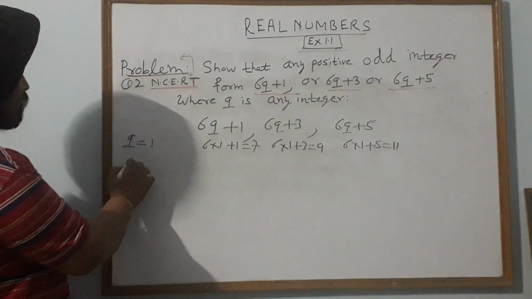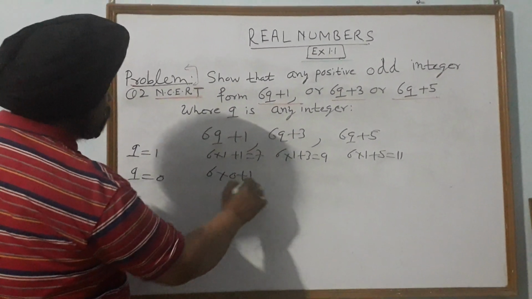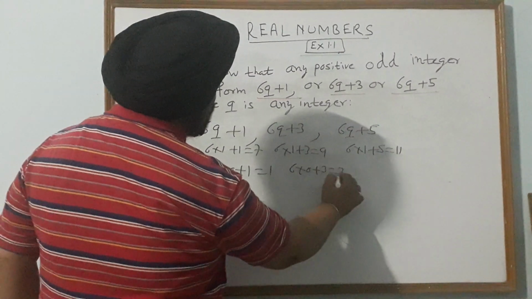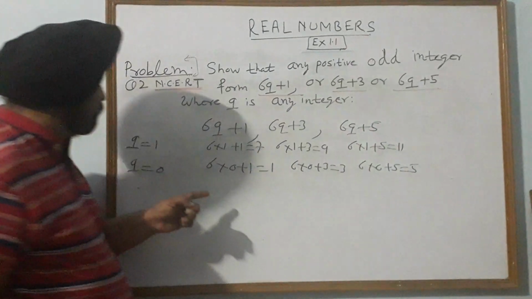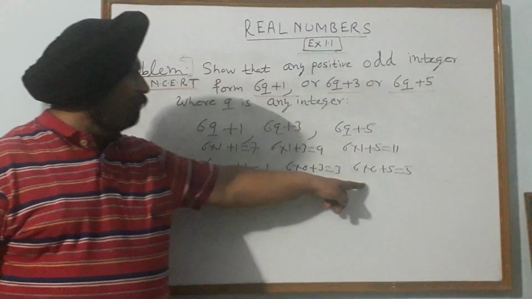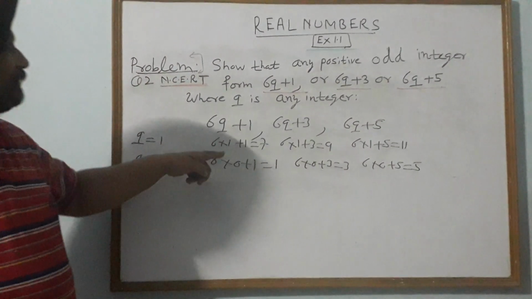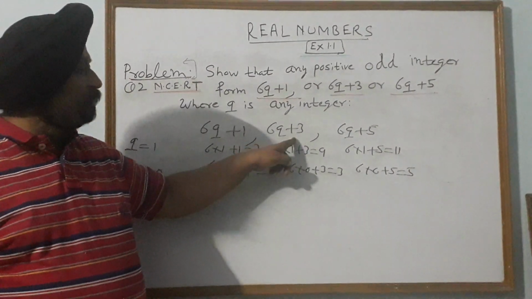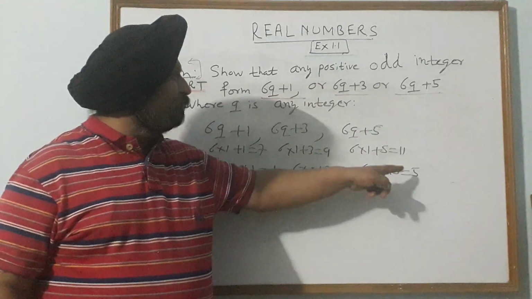Similarly, if we put q equal to 0, we get 6 into 0 plus 1, that is 1; 6 into 0 plus 3, that is 3; 6 into 0 plus 5, that is 5. So when the integer q is 0, we get 1, 3, 5, these are all odd numbers. If we put q equal to 1, we get 7, 9, 11. It means 7 and 1 are of the form 6q plus 1, 9 and 3 are of the form 6q plus 3, and 11 and 5 are of the form 6q plus 5.